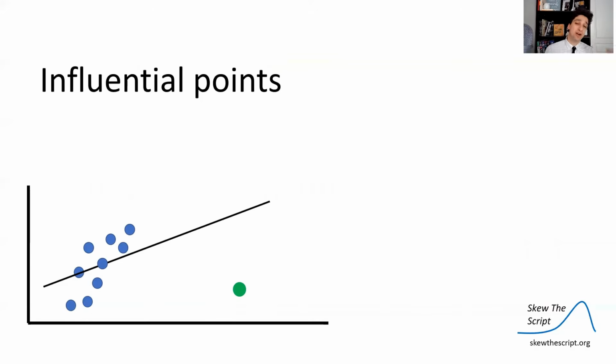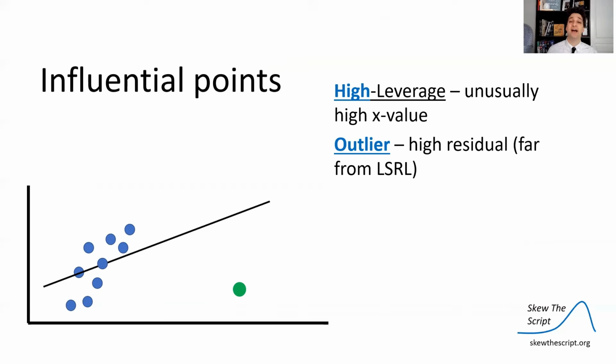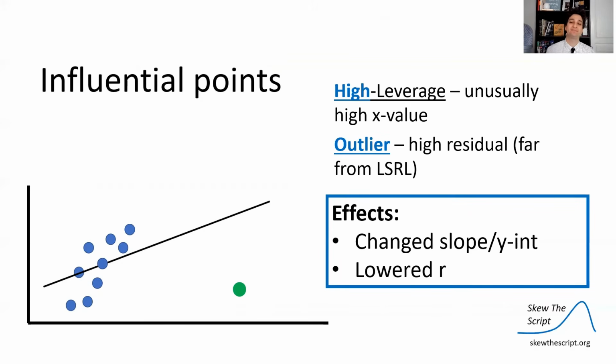Influential points that are both look like this. So this is a point that is high leverage and an outlier. This is your third type of influential point, is both high leverage and an outlier. Has a really extremely high x value compared to what would be the mean x value there. So the line doesn't look like a good fit because of that. It really changed the slope of the line, and has a really high residual, so it's going to be a less strong correlation.